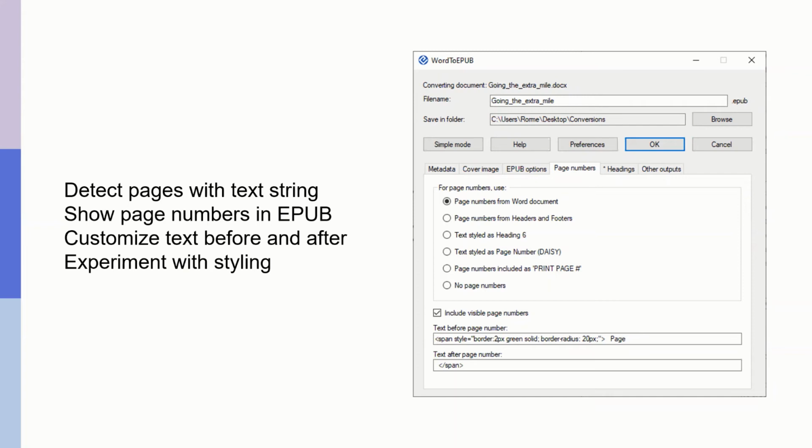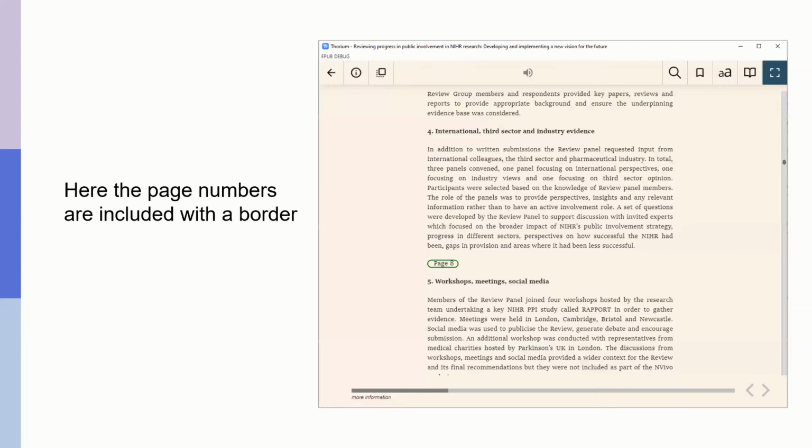And I put that in a span so that when that is then created in the EPUB, I have quite a pleasant looking page break where it says page 8, and then it's got a green kind of circle or border around it too. You'd need to use a feature like this with some care, depending on how you're actually getting the page numbers and whether they occur, for example, in the middle of a paragraph or so on.